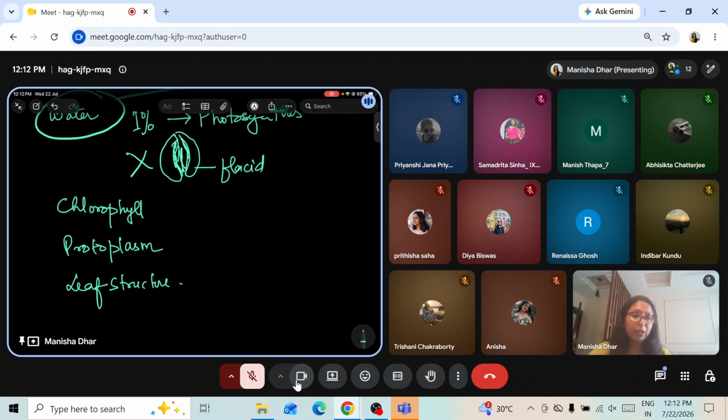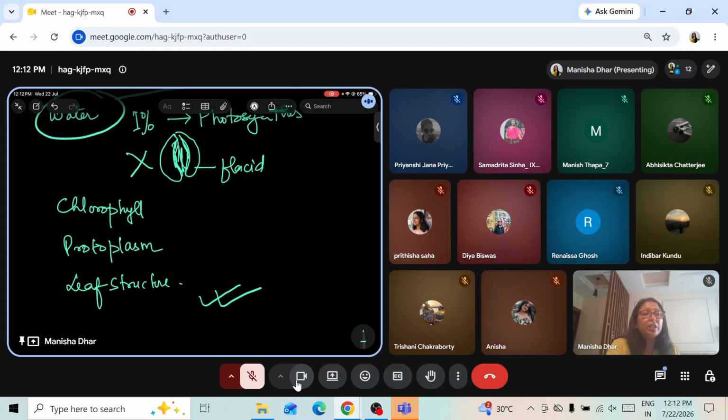More carbon dioxide, more photosynthesis. A thicker cuticle, less photosynthesis, because a thicker cuticle we have read as an adaptation, and more stomata, more photosynthesis.